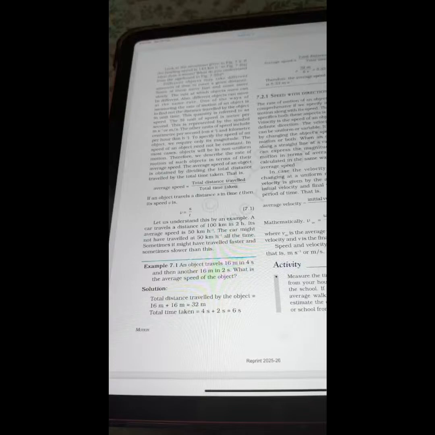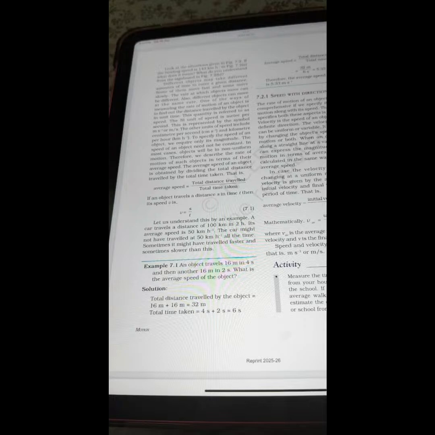Different objects may take different amounts of time to cover a given distance. Some of them move fast and some move slowly. The rate at which objects move can be different. Also, different objects can move at the same rate. One of the ways of measuring the rate of motion of an object is to find out the distance traveled by the object in unit time. The quantity is referred to as the speed. The SI unit of speed is meter per second. This is represented by the symbol meter per second or m/s.